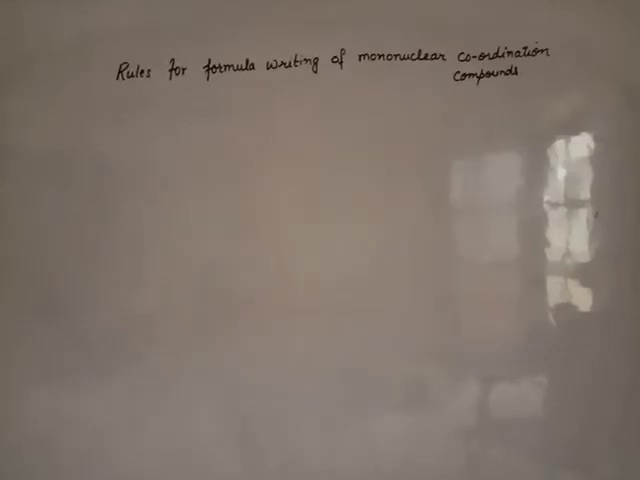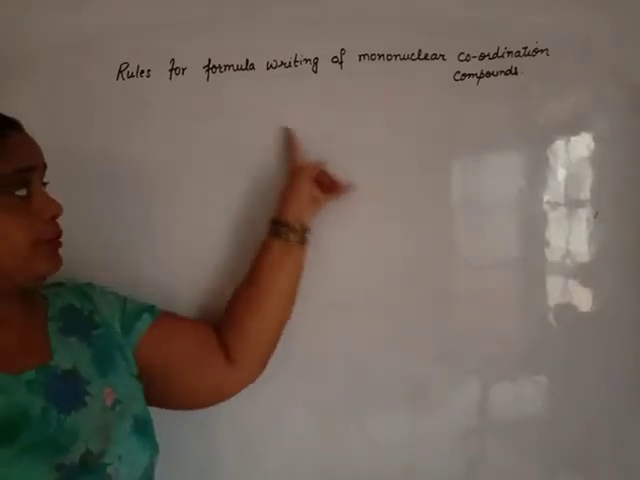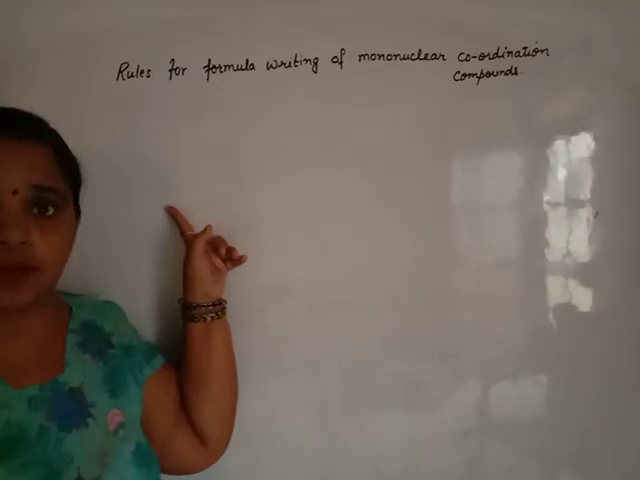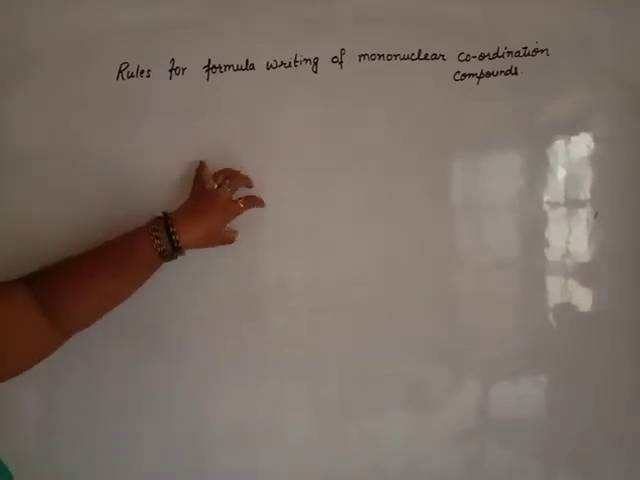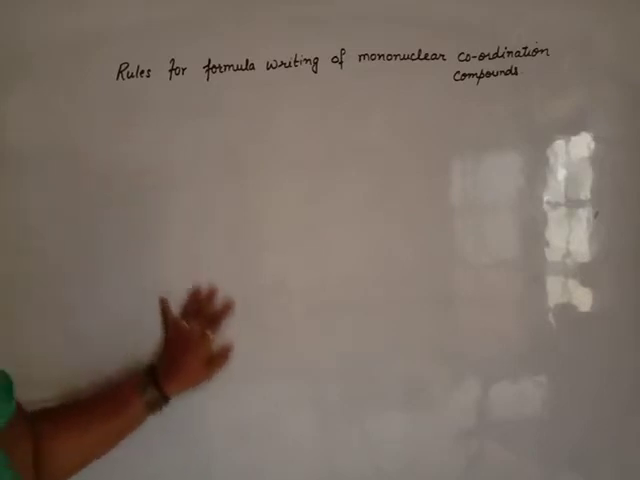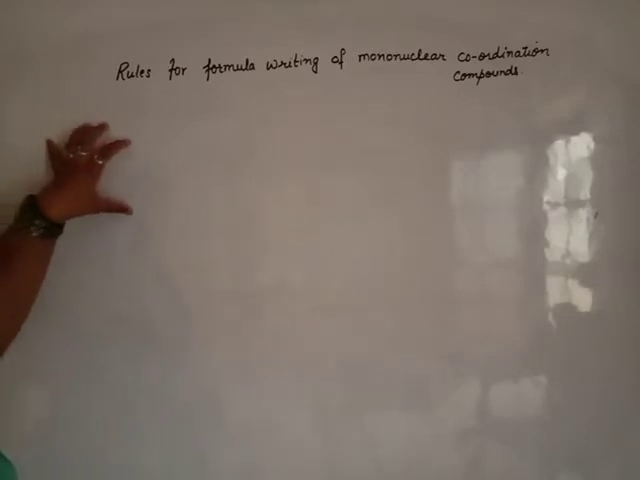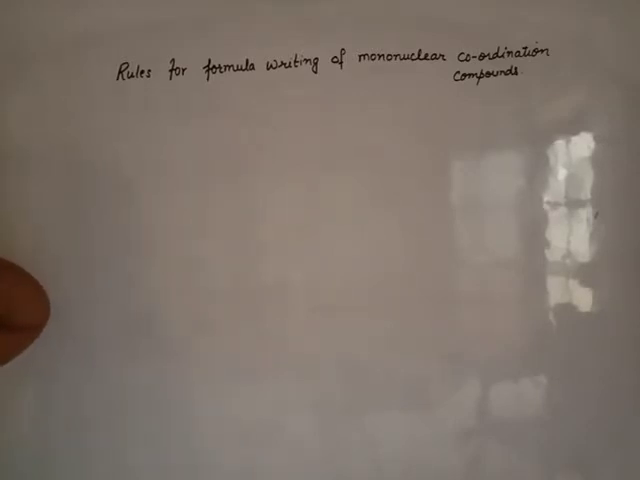Students, today we will discuss the rules for writing the formula of mononuclear coordination compounds. Coordination compounds are those compounds in which a central atom is surrounded by a number of ligands through coordinate bonds, and the central atom and ligands are enclosed in a square bracket. That is the coordination entity or coordination sphere. If the name of the coordination compound is given to you, how will you write the formula?